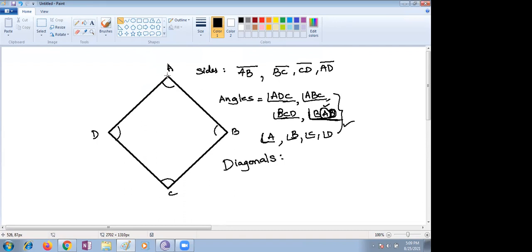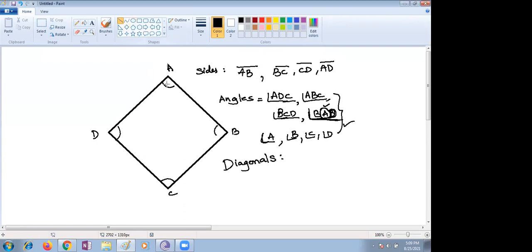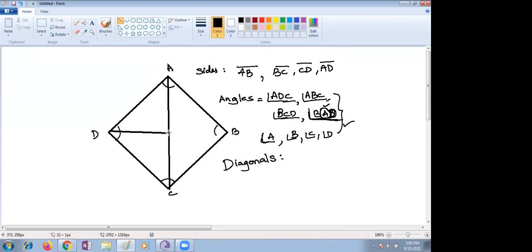Yes, Lohini, network issue. Opposite vertices, what do you have here? It's C, ma'am. Yes, we can connect. This is the diagonal, right? A to C is the diagonal. And D to B. Very good. Now you have to write here: AC and BD are the diagonals.